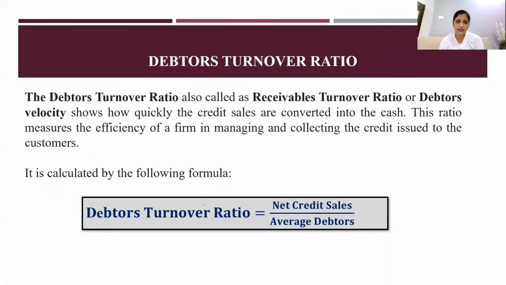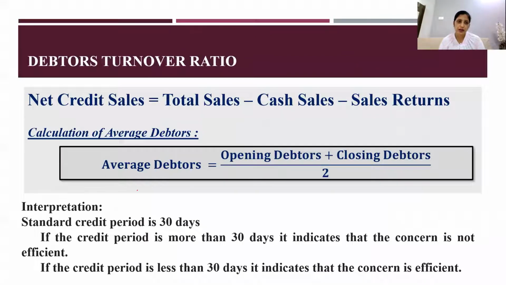It is calculated by the following formula. Debtors turnover ratio is equal to net credit sales divided by average debtors. Here it is net credit sales. Cash sales should be deducted. Here we are dealing only with net credit sales. Debtors come into action only when there is a credit sales. Then divided by average debtors. So we'll see the calculation. Net credit sales is equal to total sales minus cash sales and sales return. All these things, when you reduce, you will get net credit sales.